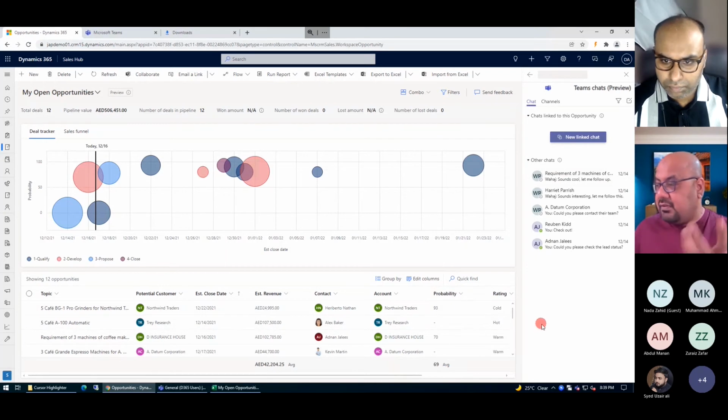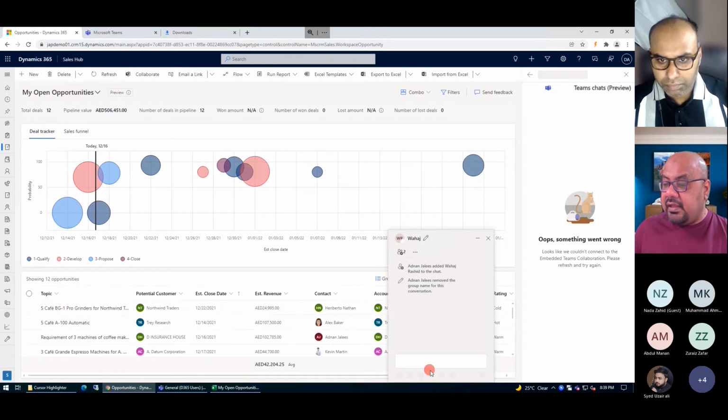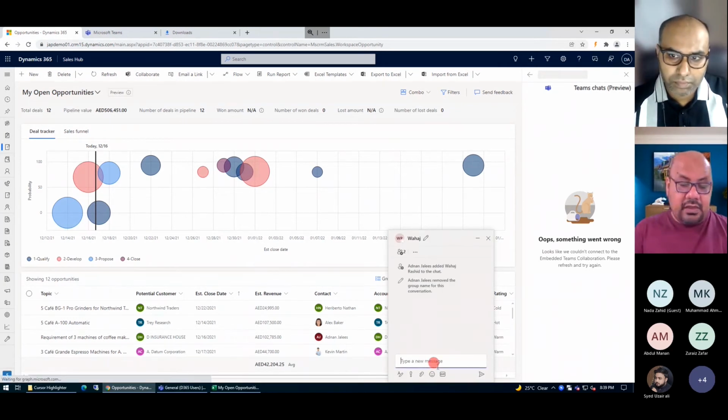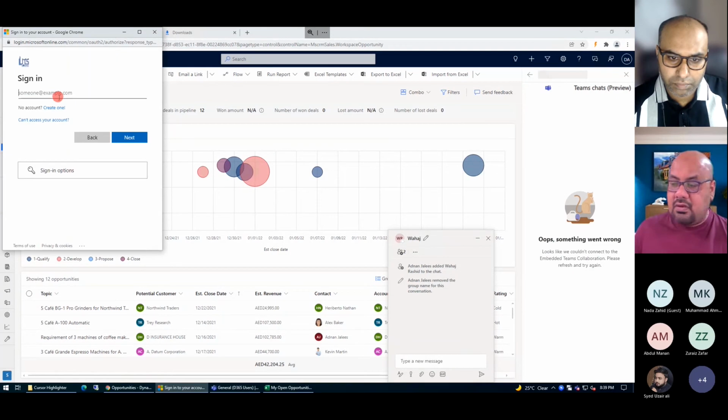So now you can see it here. The chat is now started, and I can directly initiate what I needed from him. So I'm just going to write it here. Now it's asking me to log in. Just give me a moment because I just need to enable the login. I'm just going to log in.